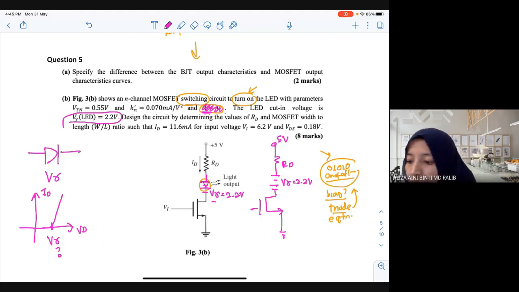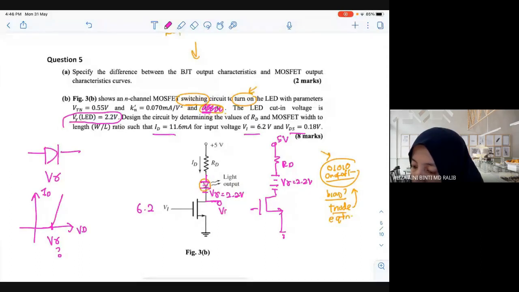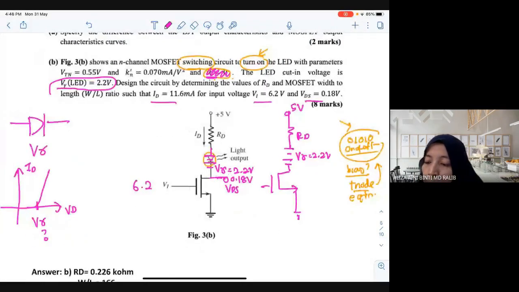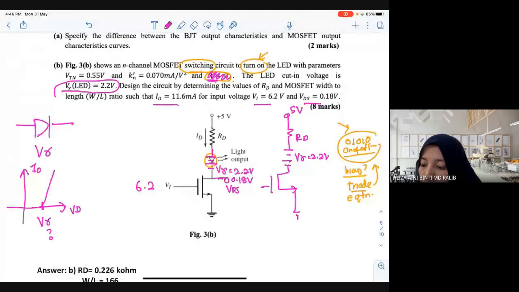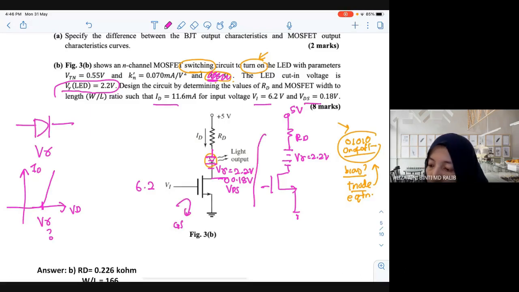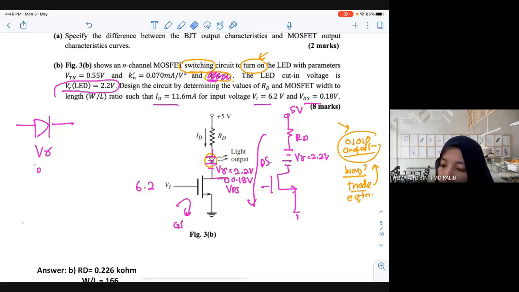Okay. And the question says design the circuit by finding RD such that ID is 11.5, Vin is given 6.2, VDS is also given. VDS means Vout. So Vout here, VDS, right? 0.184. Okay. First of all, when you get this question, don't panic. Always go to the same equations. First you have the GS loop. Another one you have the DS loop. So now let's move to the GS loop. What is the value of VGS?